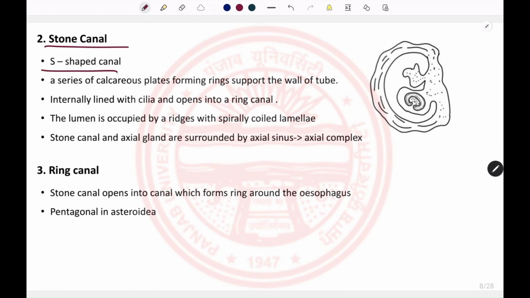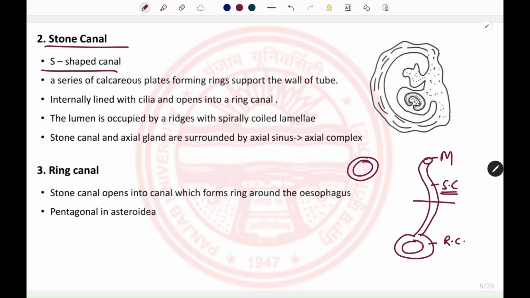So the stone canal is the S-shaped canal in between the madreporite and the ring canal. So this is the madreporite, this is the stone canal, and this is the ring canal. The name stone canal is due to the fact that if we cut a section of the stone canal, its wall is lined by the stereome that has circular plates along the whole length of its tube, and internally the stone canal is lined by cilia.